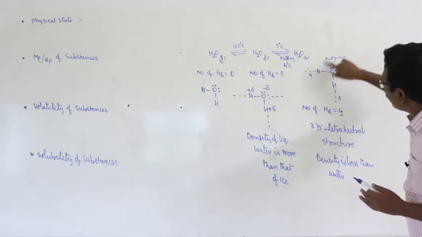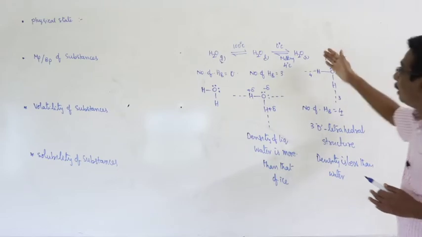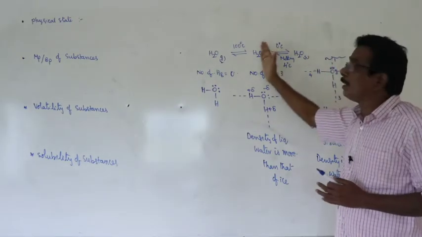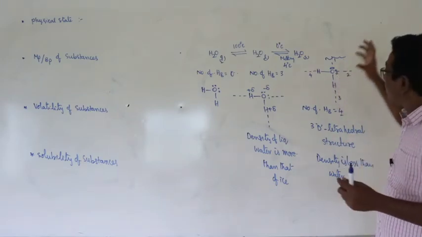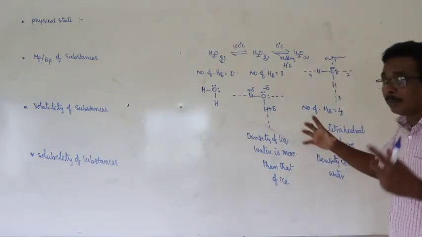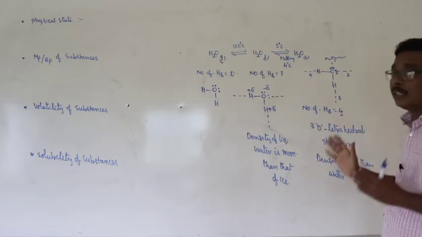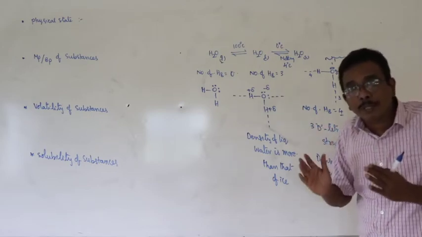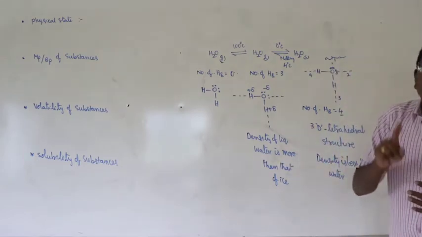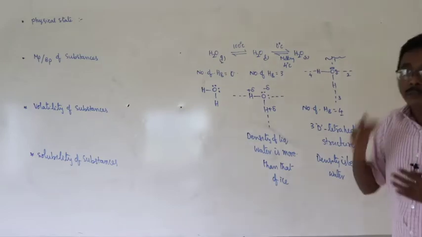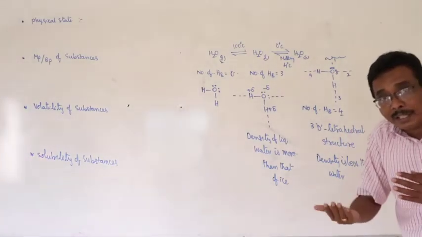one of the 4 hydrogen bonds breaks and the solid ice is converted into liquid state. At the same time, due to breaking of one of the hydrogen bonds, the molecules come closer with each other. As a result of that, the number of water molecules per unit area increases. Means, what is the molecular mass of each water molecule? 18 grams. Therefore, the number of water molecules per unit area increases.